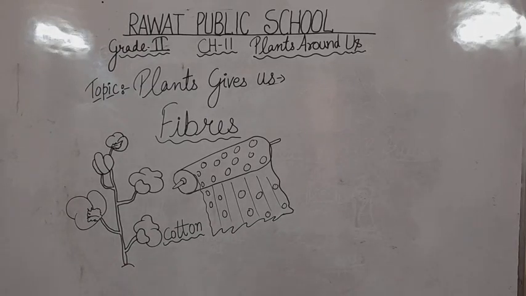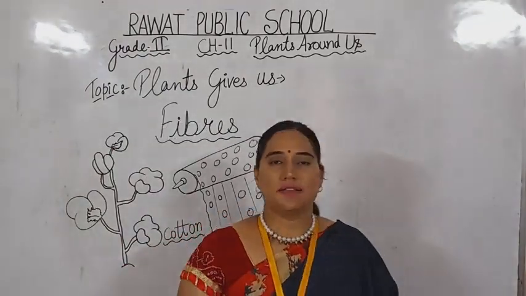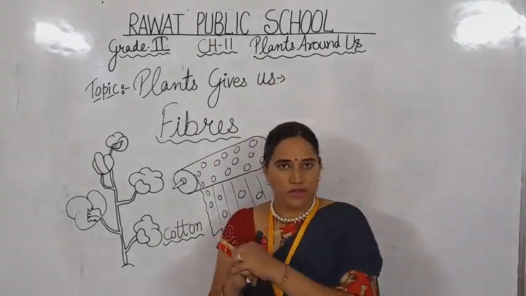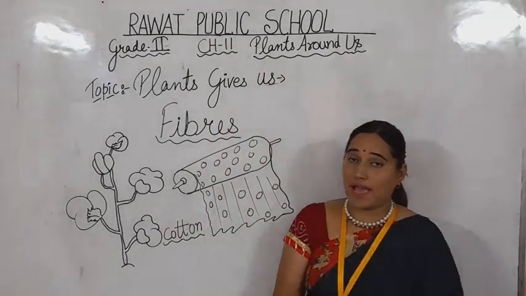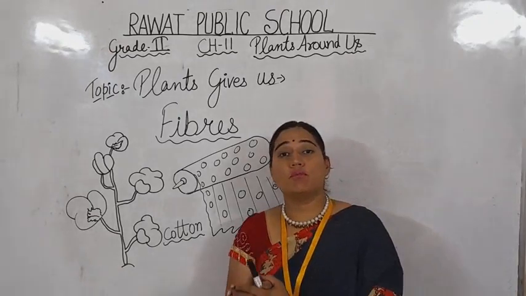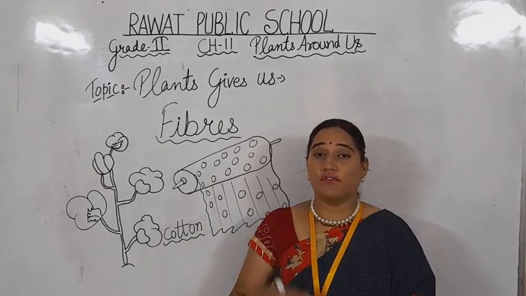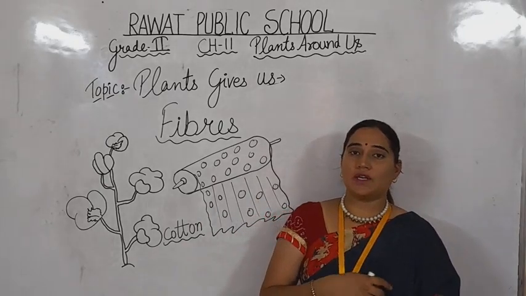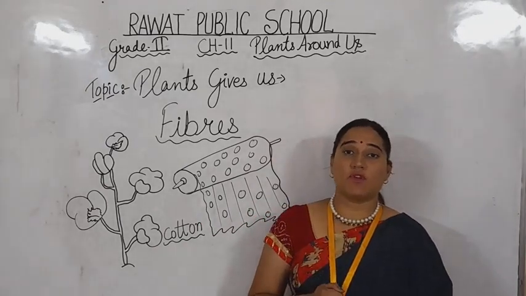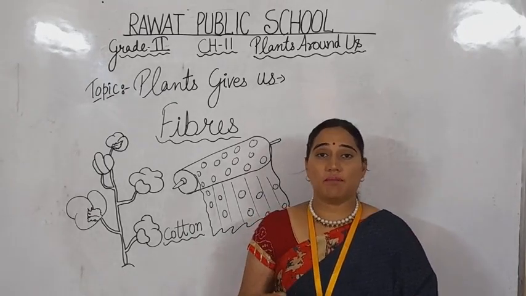Again we are here to understand chapter number 11. The chapter name is Plants Around Us. In previous topics we talked about why plants are useful for us and what type of food material we get from plants. I already showed you different kinds of videos which correlate to the topic. Today we are talking about some more things which we get from plants, not from the edible material but different types of things.